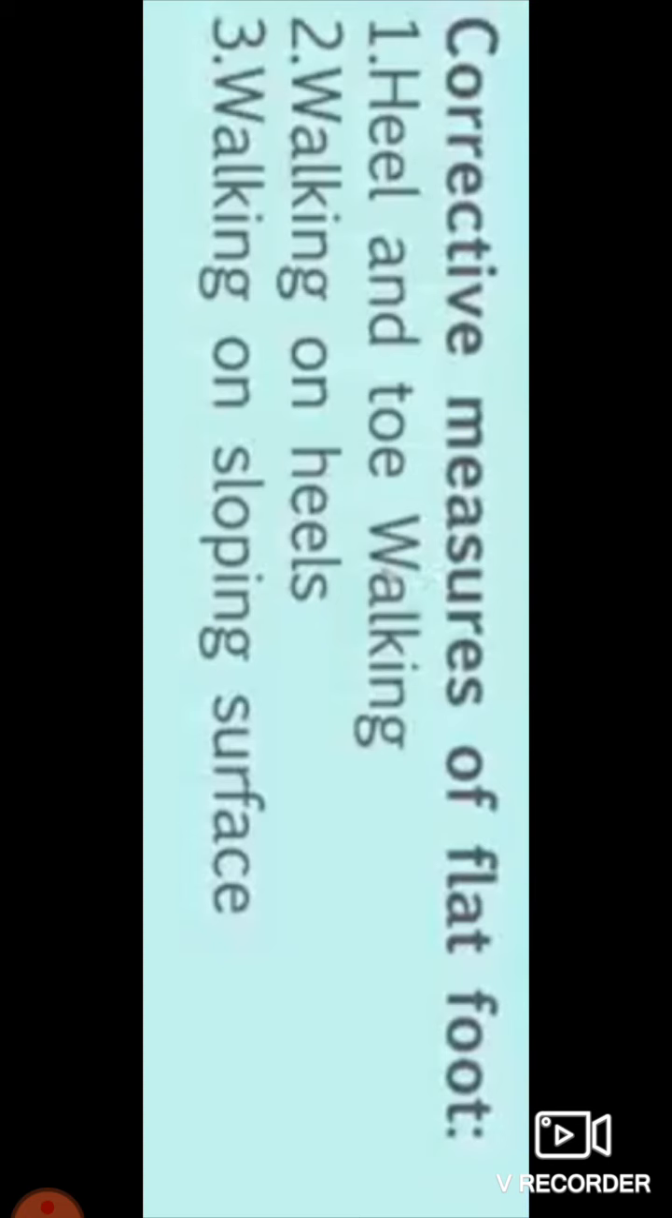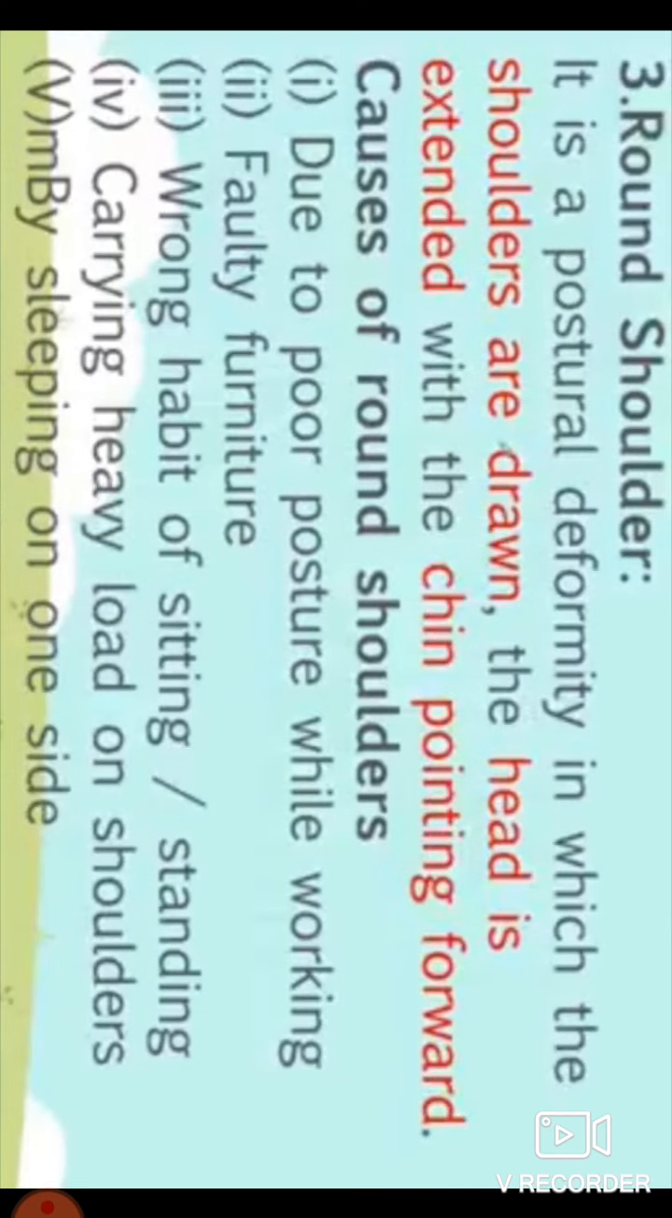As we walk on our heels and our toes. Walking on heels, walking on a sloping surface, which means on the outer side of our feet. It is called a sloping surface.